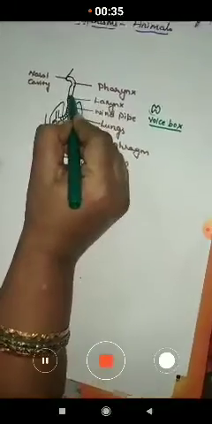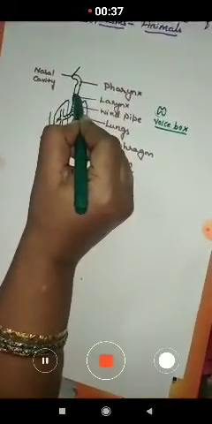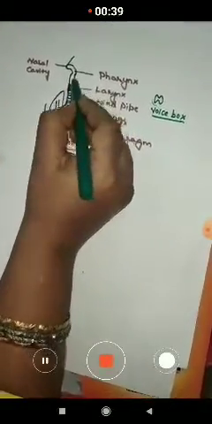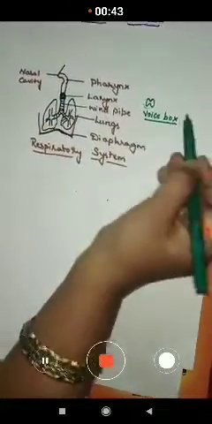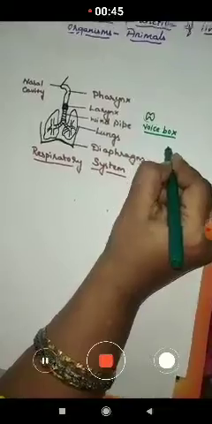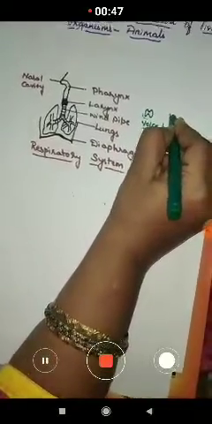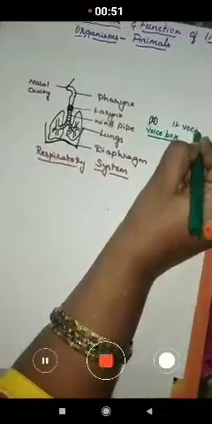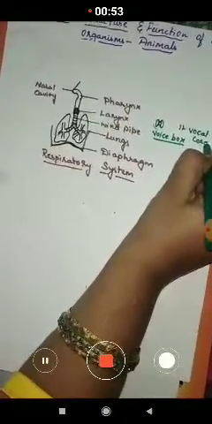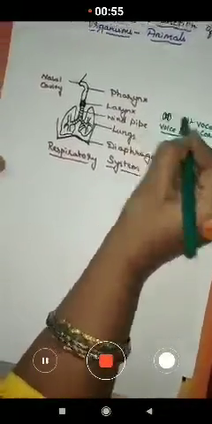Now, as the air enters here, what happens? Yes, as the air enters from the pharynx into the voice box, in the voice box we have the vocal cords. Vocal cords are present. As the air enters, these vocal cords vibrate.